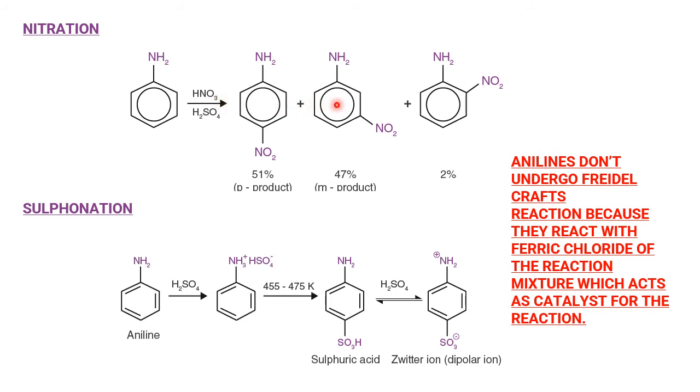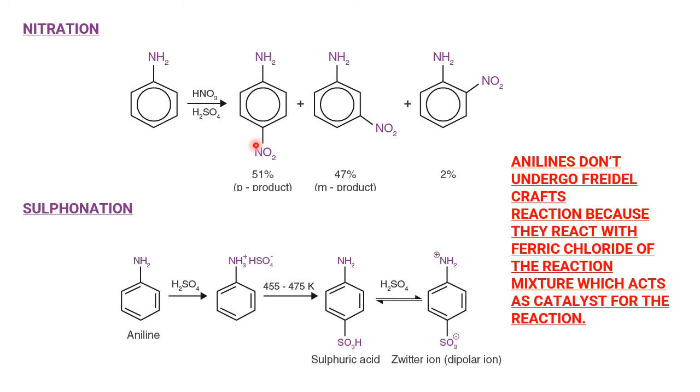In all other reactions, only ortho and para are expected. Only in the case of nitration, because of the protonation of the NH2 and due to the anilinium ion, which is meta directing, we expect meta product also. You see here 47% is formed, almost close to the para product. So if you don't want the meta, there is one more route.